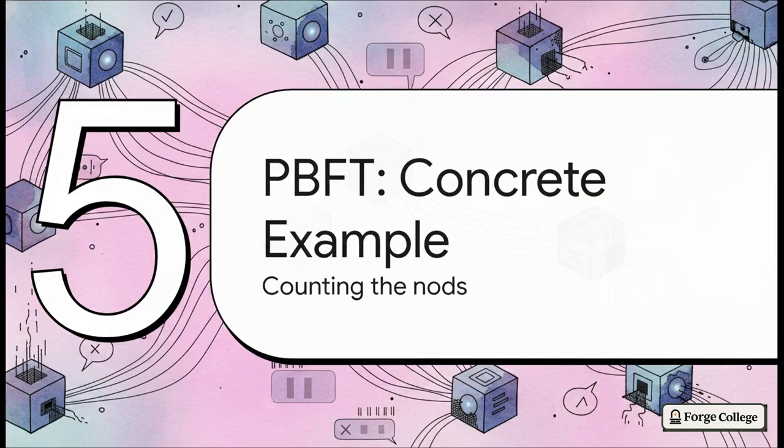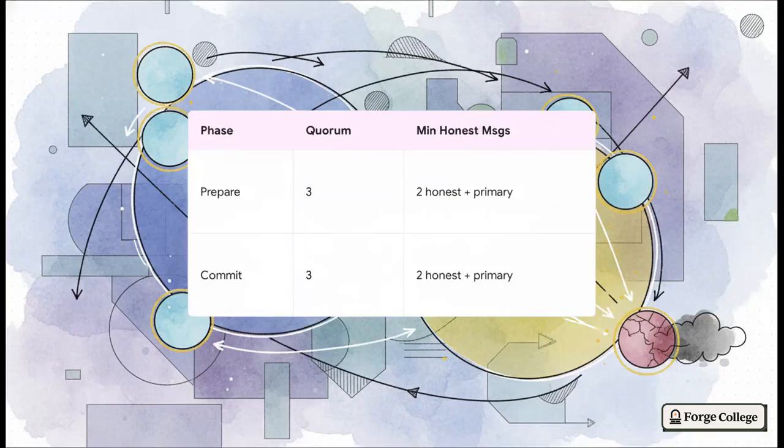Section 5, PBFT, a concrete example. Let's literally count the nods. Let's actually put this math to the test in a practical Byzantine fault tolerance scenario. Say we have a system with 4 total replicas, that's our N, and 1 faulty replica, our F. Now the formula requires a quorum of 2F plus 1 for agreement phases, which gives us 3. So in both the prepare and commit phases, we absolutely need a quorum of 3.